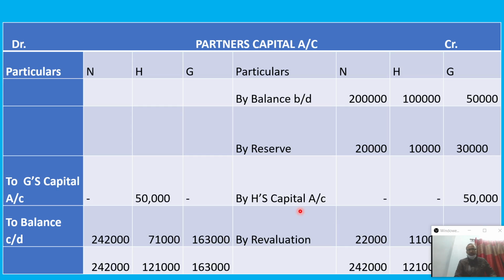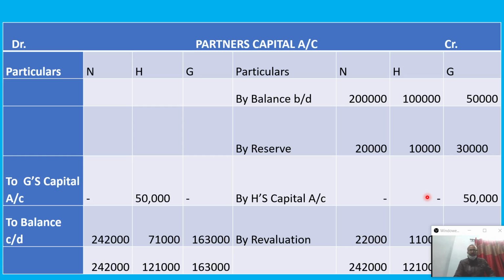And this part is related to treatment of goodwill, and we know the journal entry is gaining partner to sacrificing partner. So here the second partner has gained. The gaining partner's capital account is debited to the sacrificing partner's capital account. So the contra posting by the second partner's capital amount goes to the first partner's column. In this chapter, for treatment of goodwill, this entry is always required, that is gaining partner to sacrificing partner. At the same time, in admission as well as retirement, this type of treatment may be required. It is the same way when it is a capital adjustment, gaining to sacrificing.